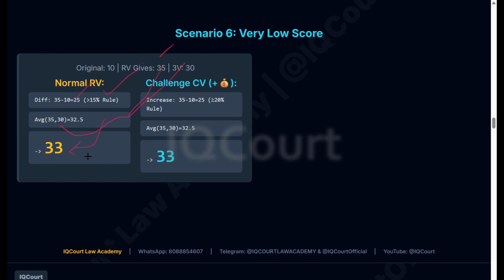Fail. Then in challenge valuation, if you got 25 marks, above 25 percent, right? It means they will take 35 and 30, the average of these two, 32.5, 33, which means you have failed. Like this it happens. They are doing averaging.